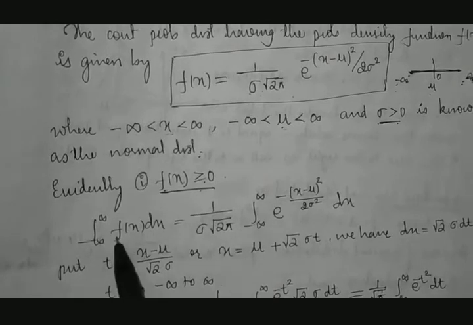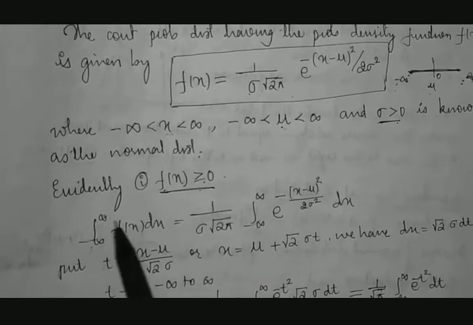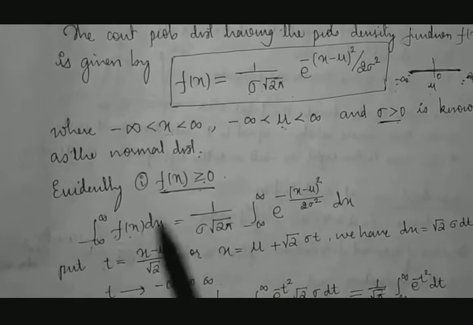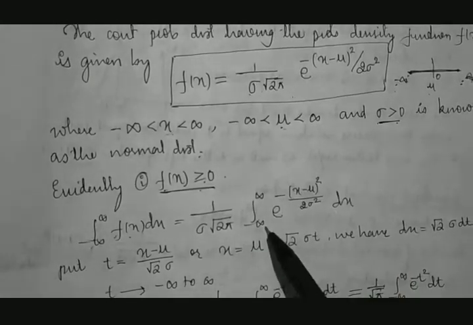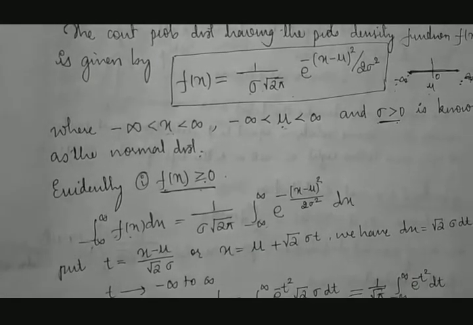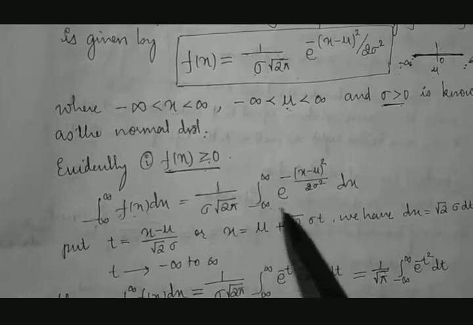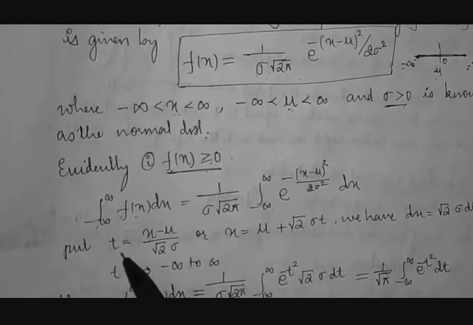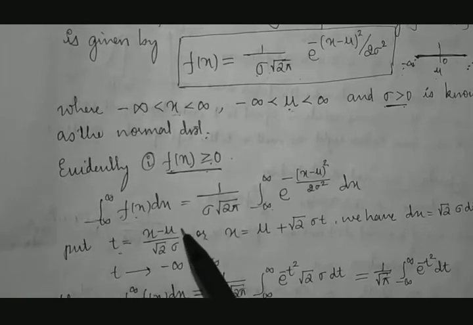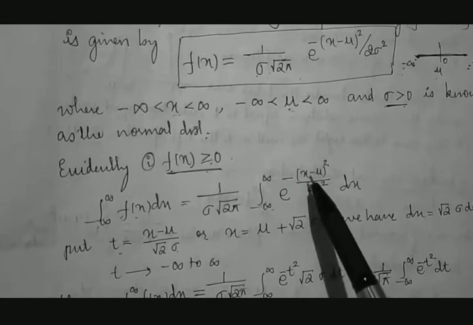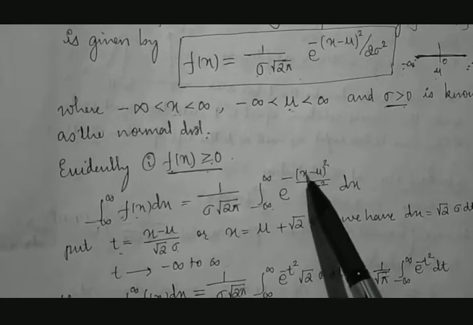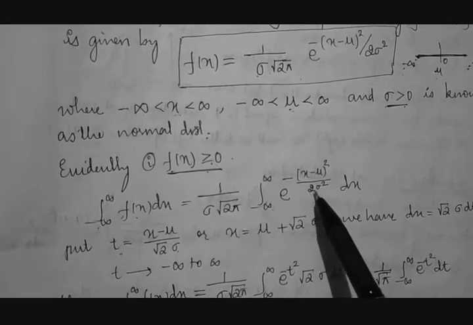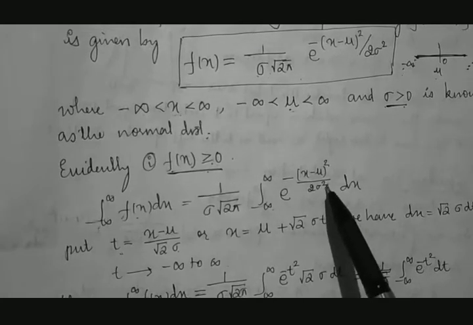After that, consider integration between minus infinity to plus infinity, substituting the value of f of x with respect to x. If you see this, the integration becomes very difficult. For that we substitute x minus mu divided by root 2 into sigma as t. Just try to understand. In this you can see x minus mu the whole square divided by 2 times sigma square is there.